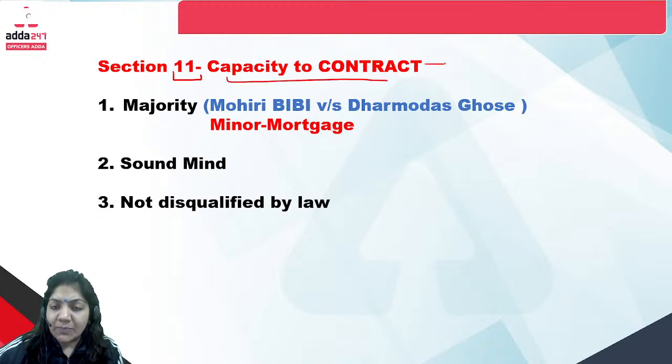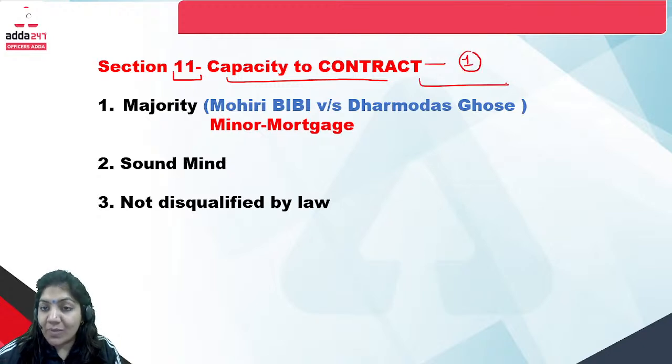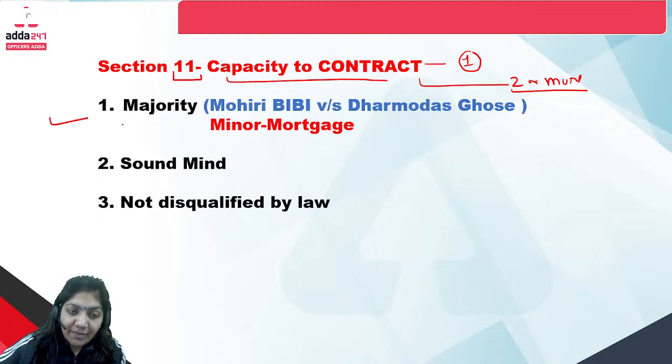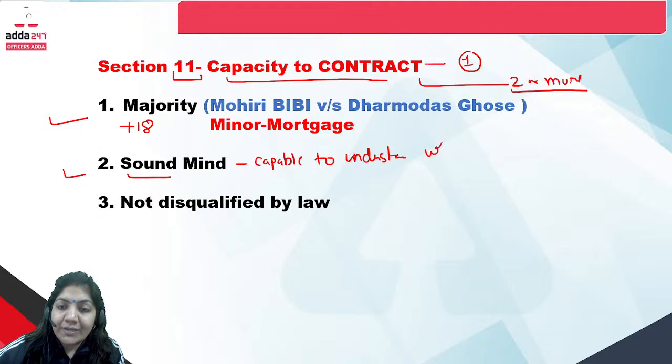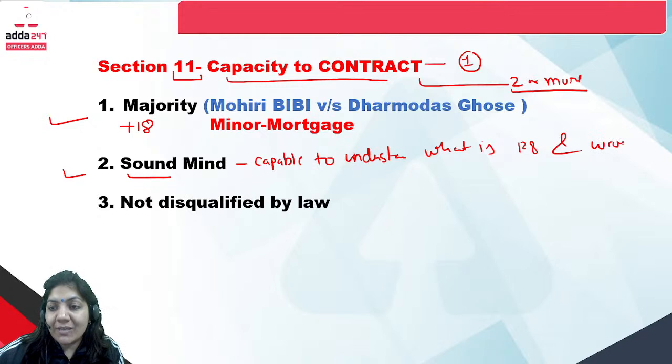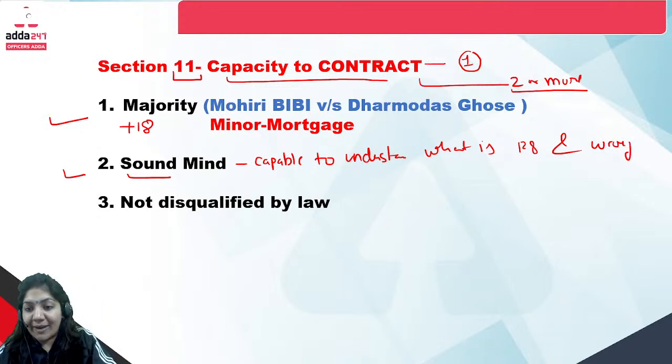It means, suppose one person cannot do the contract. For any contract there must be 2 or more parties. These 2 or more parties should be major. Major means 18 plus. Parties must be of sound mind. Sound mind means the person should be capable to understand what is right and what is wrong. It means the person should be of sane mind.